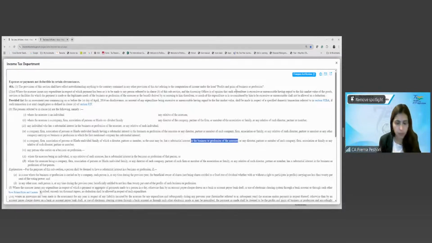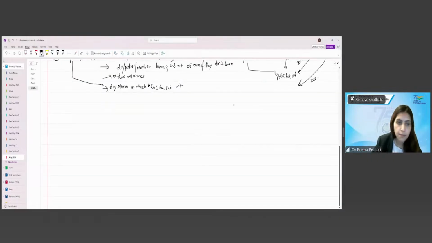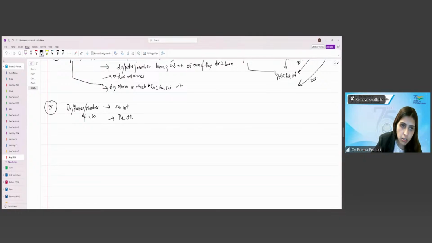So basically here what they try to say is, in the fourth instance, for the director, partner or member of a company, and these have substantial interest, right? So the other directors of this company or the relative of these directors.